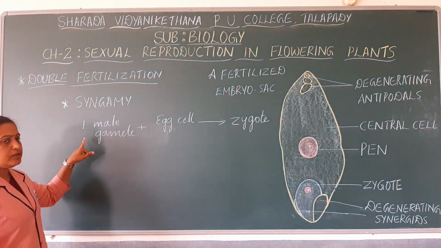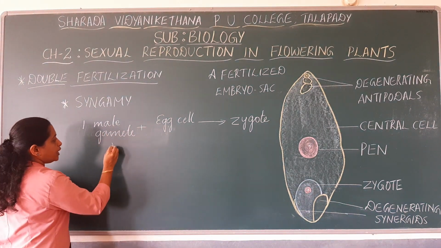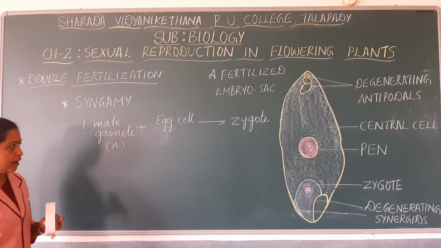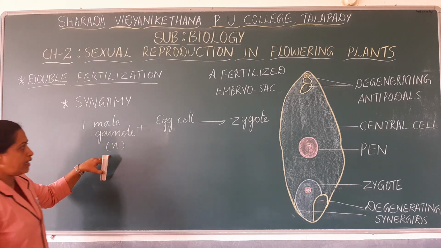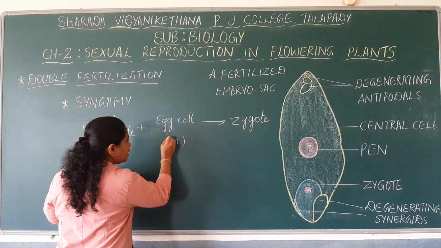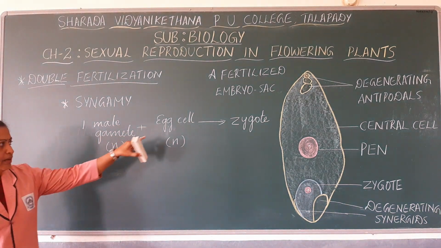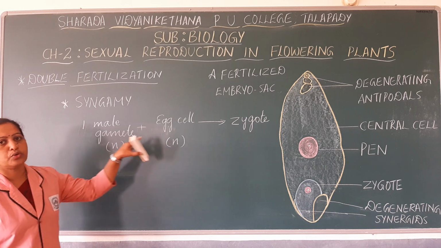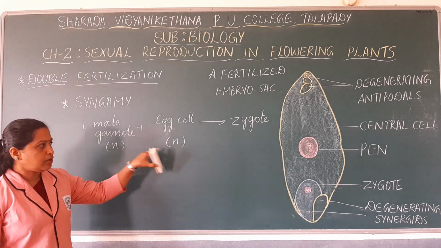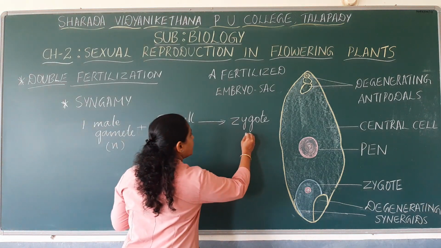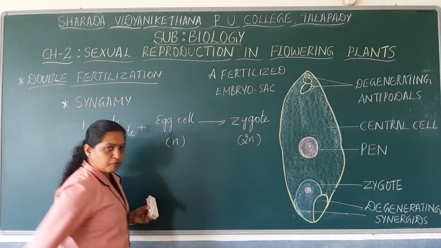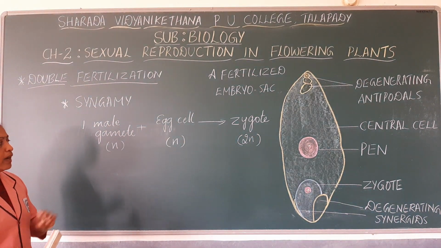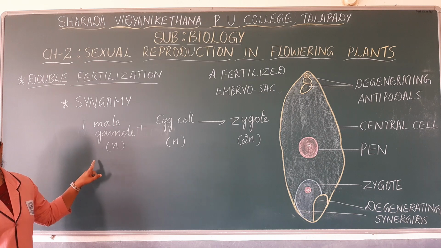What is the ploidy of gametes? Haploid. So a haploid male gamete fuses with one haploid female gamete, that is the egg cell. When two haploid nuclei fuse together, a diploid cell is formed. So this is one kind of fusion that occurs during double fertilization.